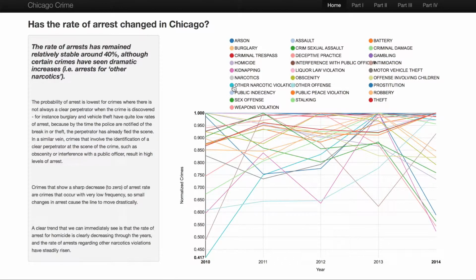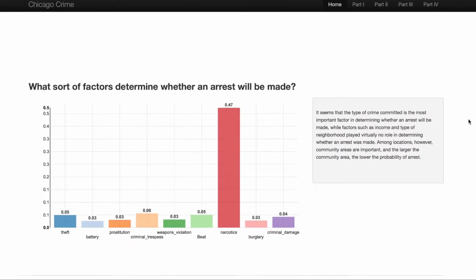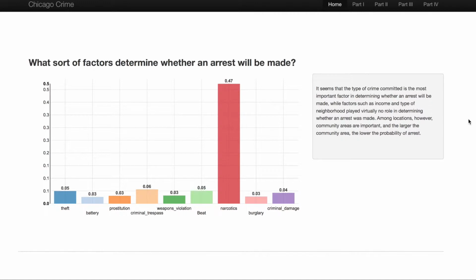Note that the rate of arrest for other narcotics violations has skyrocketed, whereas the rate of arrest for homicides has dropped significantly. This piqued our interest, so we analyzed the factors that go into whether an arrest will be made or not. The type of crime committed, such as possessing narcotics, turns out to be more important than other features, like socioeconomic status or demographics.